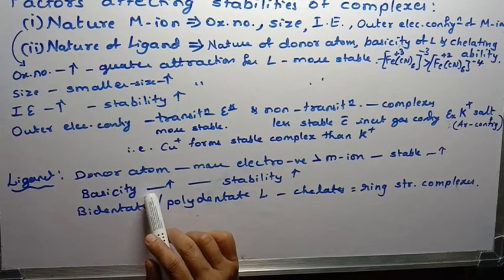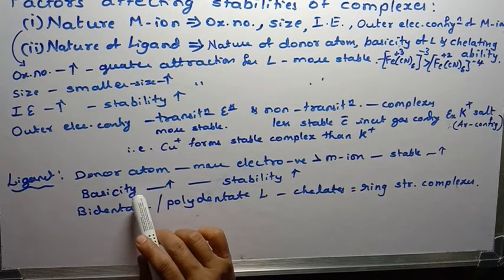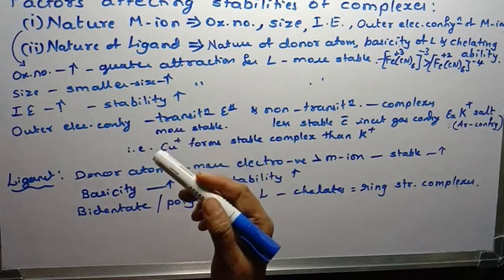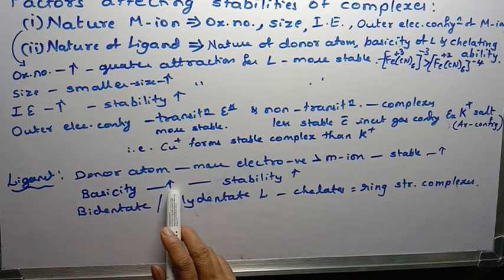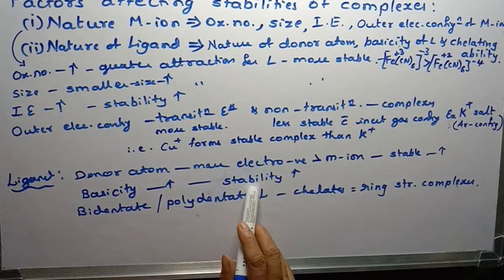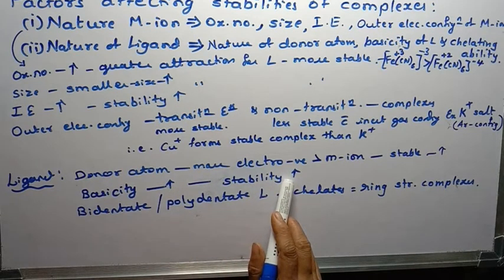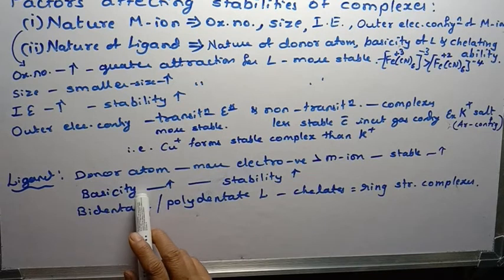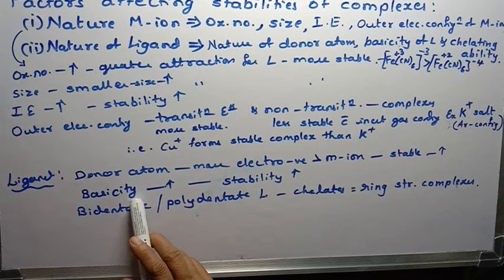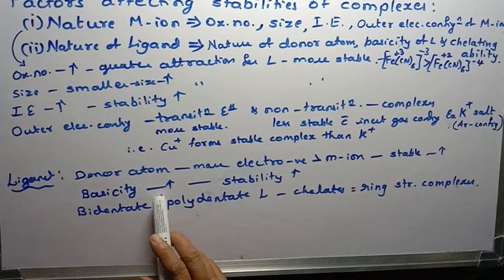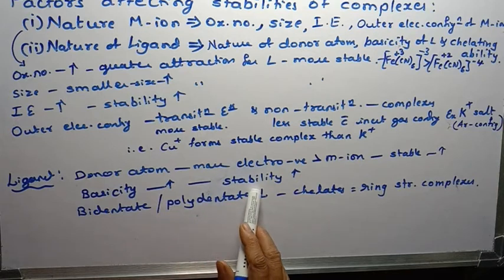Basicity means electron donating tendency of the ligand. The greater the electron donating tendency, greater will be the stability of that complex. The ligands which have greater tendency of donating a pair of electrons to the central metal ion, the resulting complex will be more stable.